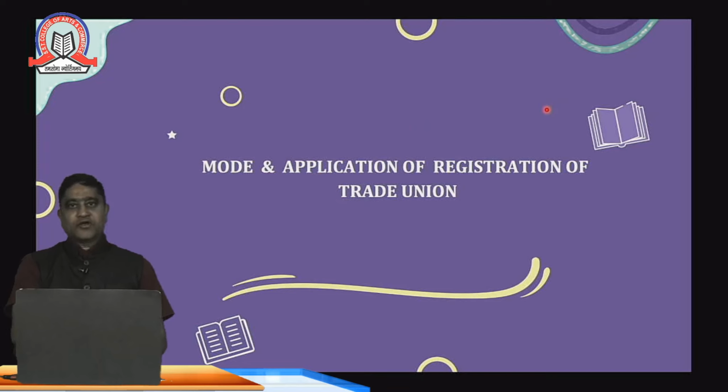Today in this video I will be covering the modes and application of the registration of the trade union. As you are aware, when the organization forms a union, it has to be registered. Then only it has the locus standi, otherwise it won't have the standing. The union should be registered with the Registrar of Trade Unions, where the office is located. Whenever any group of employees, any factory or workers want to register a union, there is a procedure governed under the Trade Union Act 1926.